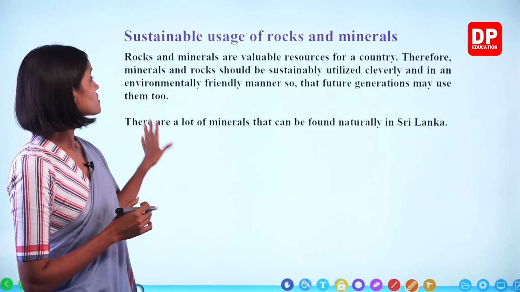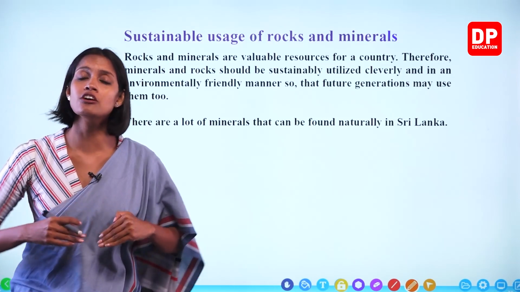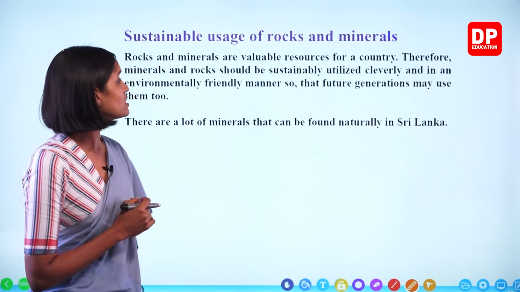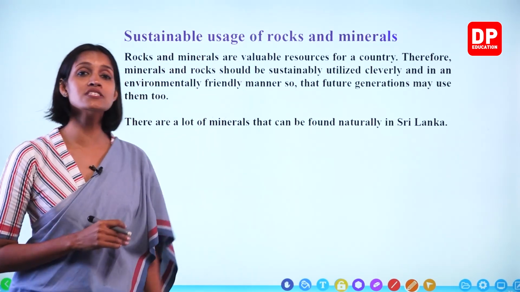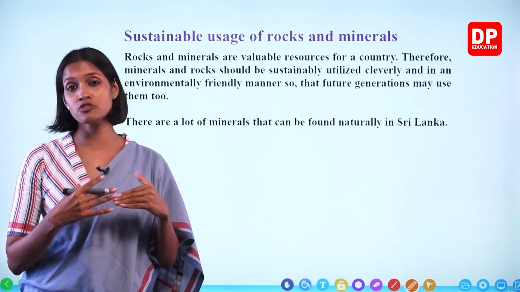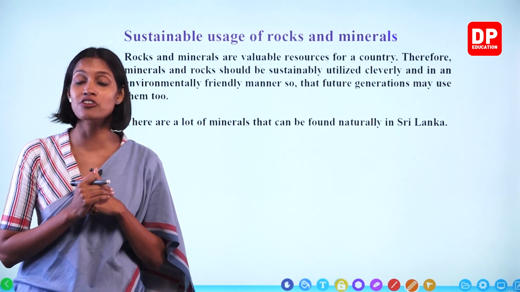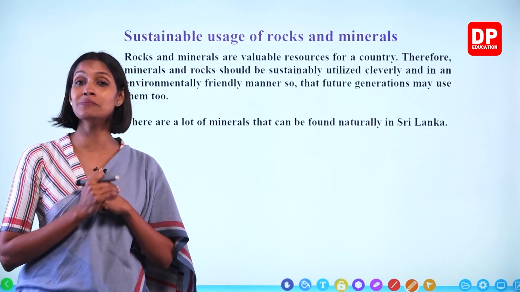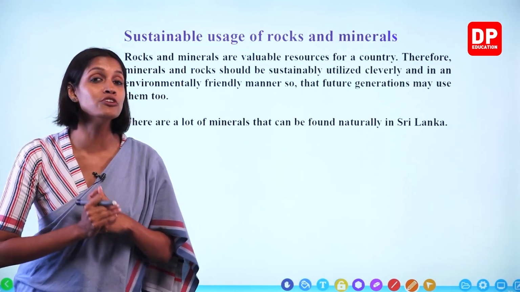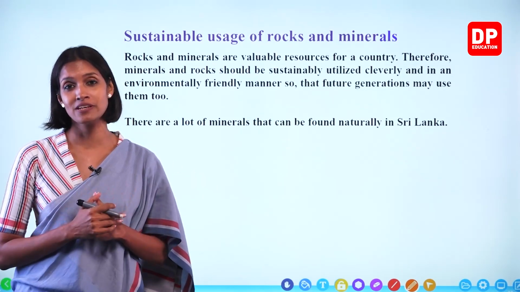So rocks and minerals are valuable resources for a country. In the same way, rocks and minerals are non-renewable sources, children. What is the meaning of non-renewable sources? When you consider a non-renewable resource, here what happens, children? They take a long period of time to form. So we learn about the rock cycle. When we learn about the rock cycle, we learn that in order to complete the rock cycle, how long does it take? About millions of years, such a long period of time.